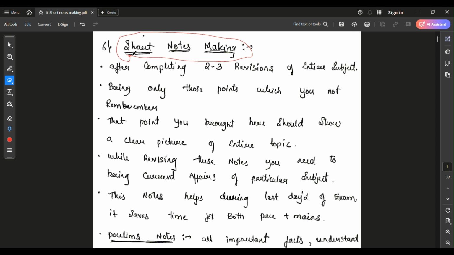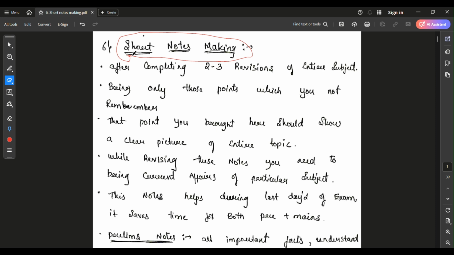For example, 1 day before the preliminary examination, you need to complete all 7 subjects, which include polity, geography, history, environment, science and technology, like that. Everything, the 7 subjects, you need to cover. For that, if you go through your notes of each subject, it will take around 7 to 8 days. You will not be able to complete even one subject on the 1 day before the preliminary exam.